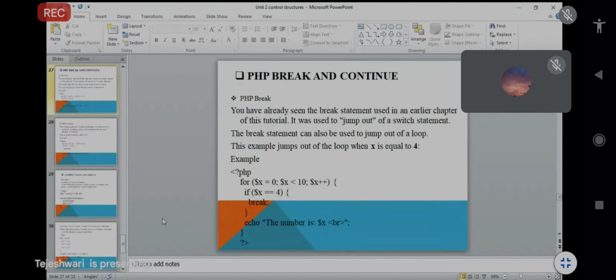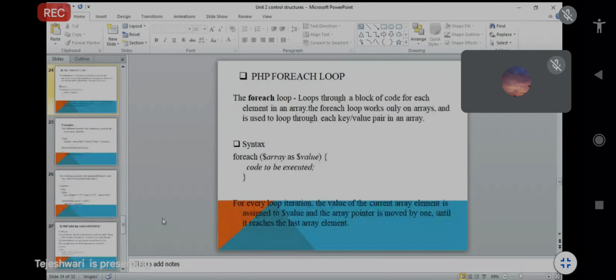But sir, you didn't tell why it is okay. First we will see this part, and then we will... just 10 minutes are remaining. So after that we will see the programs one by one in XAMPP.